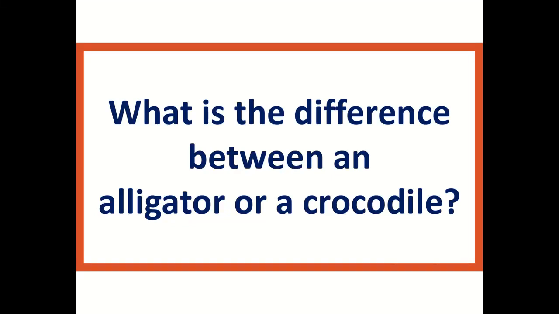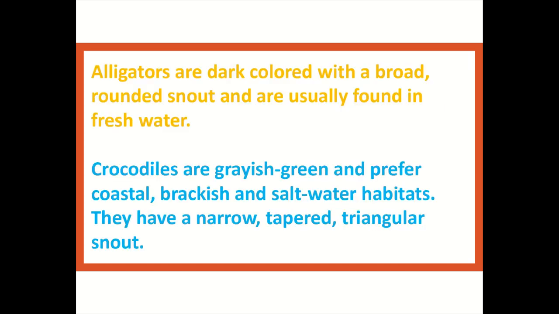Our topic today is, what is the difference between an alligator and a crocodile? Alligators are dark-colored with a broad, rounded snout and are usually found in fresh water. Crocodiles are grayish-green and prefer coastal, brackish and saltwater habitats. They have a narrow, tapered, triangular snout.